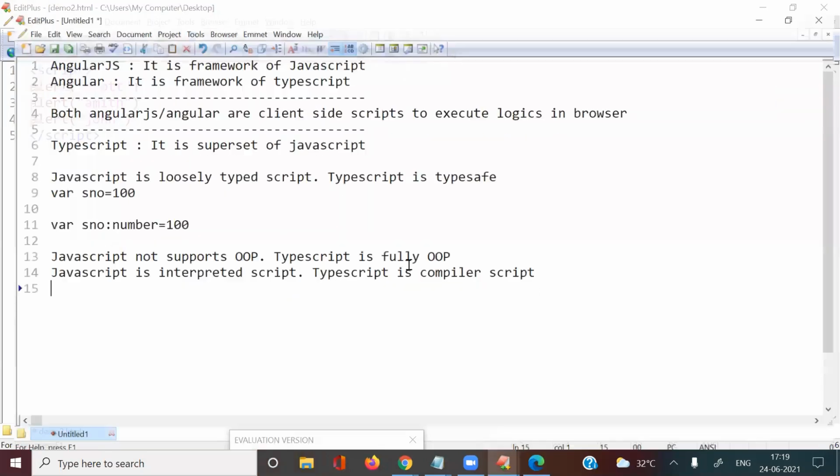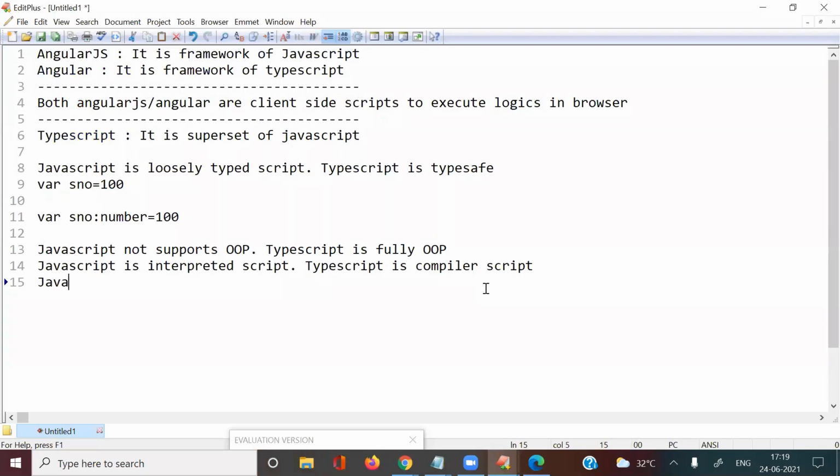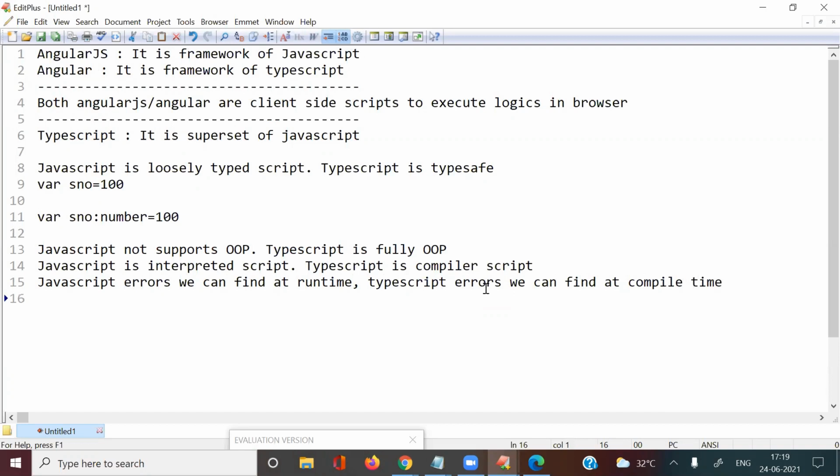JavaScript errors we can find at runtime. TypeScript errors we can find at compile time. When JavaScript errors are displayed at runtime, you have to run the application, and only then does it display the error messages, and it displays only a single error.